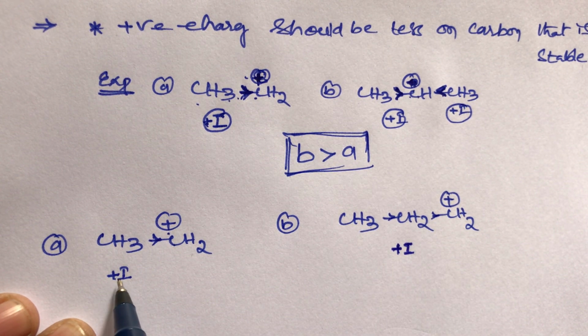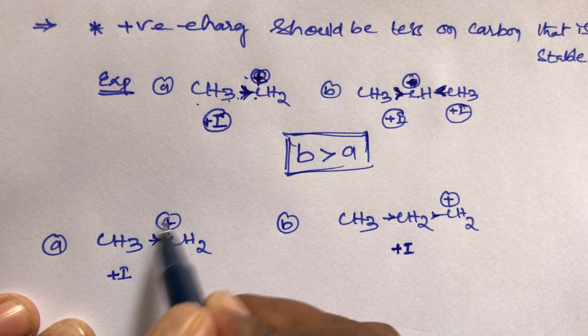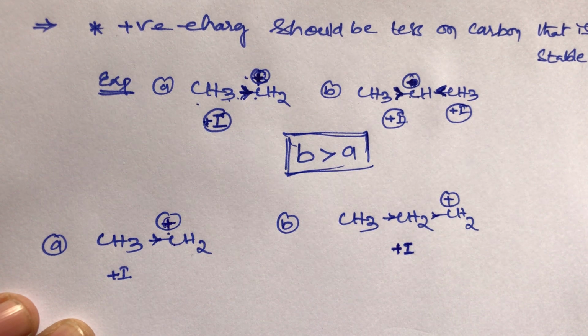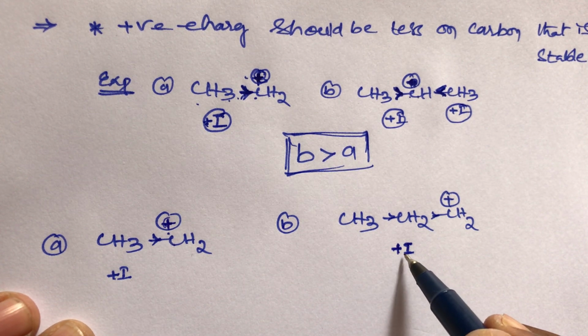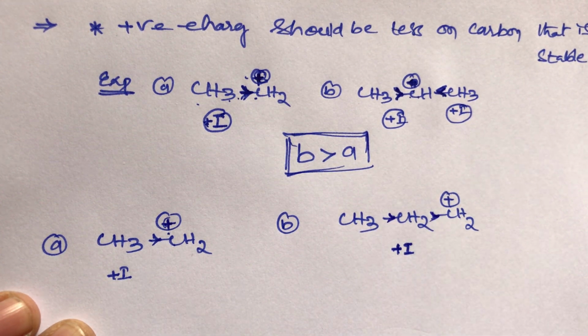So what is the role of the plus I group, student? It is an electron releasing group, so the positive charge decreases. And the ethyl group, compared to the methyl group, is more electron releasing.